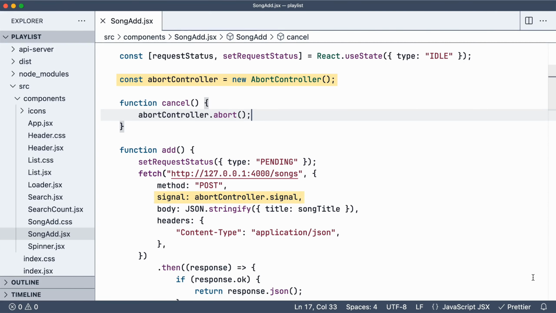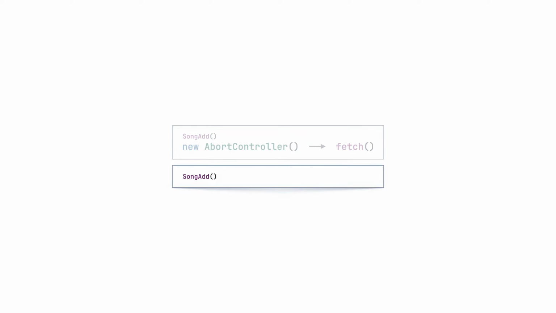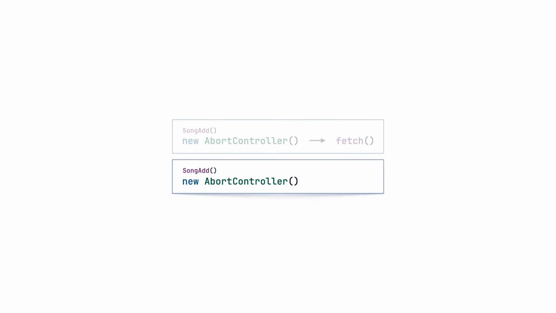to fetch here inside add, but that is also updating the state when it calls setRequestStatus, and as with any state update, that causes the component to be re-rendered, which in turn causes songadd to be called again. Now we have a fetch request started in the previous call to songadd, and the abort controller created in the same call is assigned to it. But since the re-render calls songadd again, a new abort controller is created, and this controller is different from the controller assigned to the fetch request, so it makes sense that calling abort on it will have no effect on